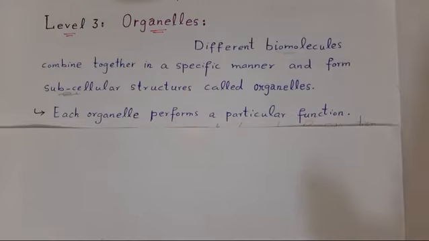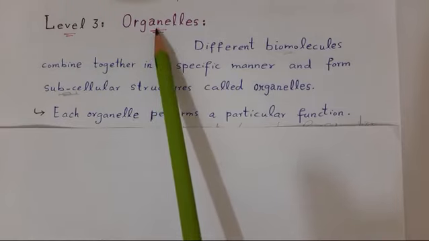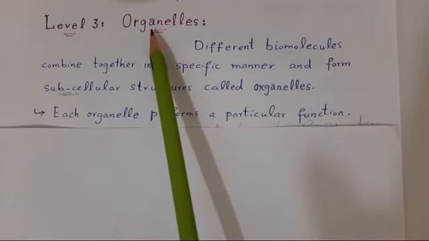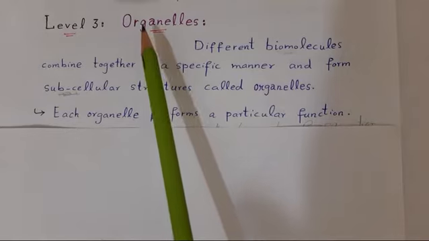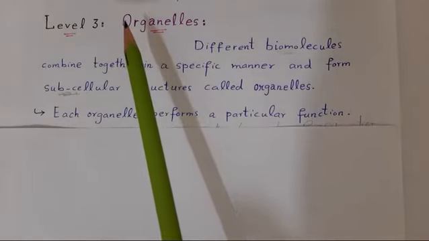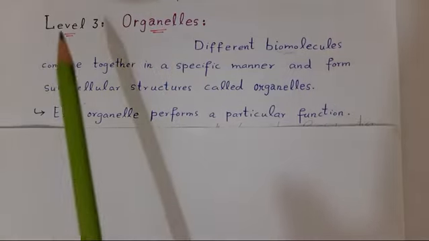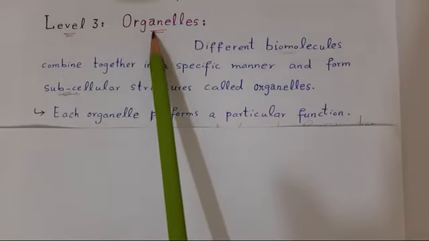Dear students, today in this lecture, we will study some other levels of biological organization, and we will start from level 3, that is organelles. As you know, in the previous lectures we studied level 1, the subatomic particles and atoms, and level 2, the molecules and compounds. Now the level 3 of biological organization is organelles.